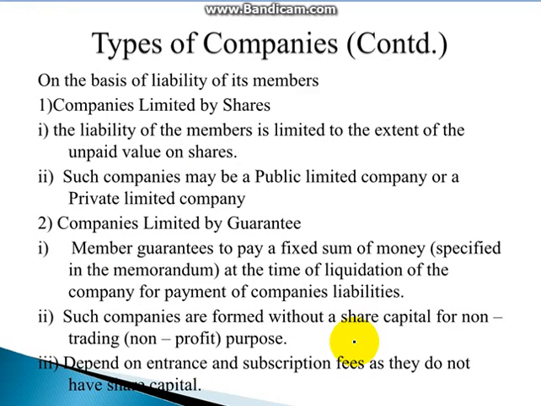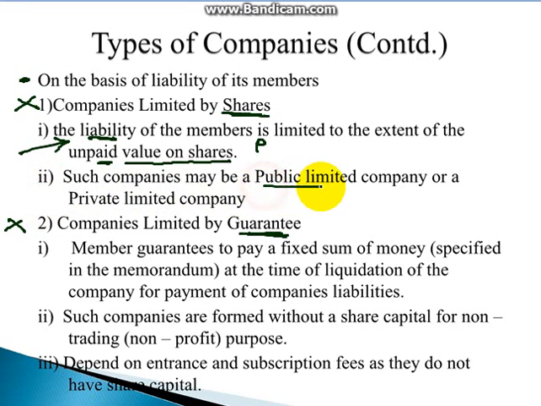These are three types, and on the basis of category, companies can also be divided into companies limited by shares or companies limited by guarantee. These are two types, limited either by share or by guarantee. What are companies limited by shares? The liability of the member is limited to the extent of the unpaid value of the shares. Here the company can proceed against the members only for the unpaid value of the shares. So the liability is maximum up to the unpaid value of shares.